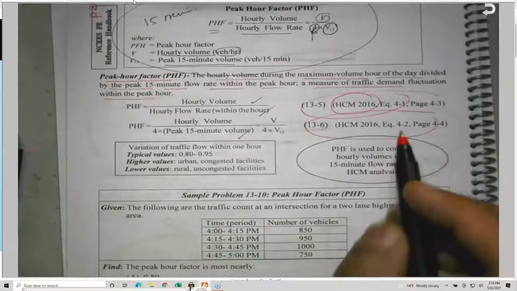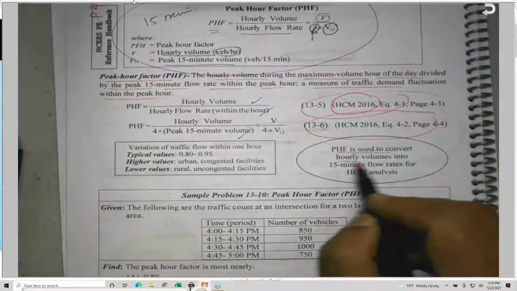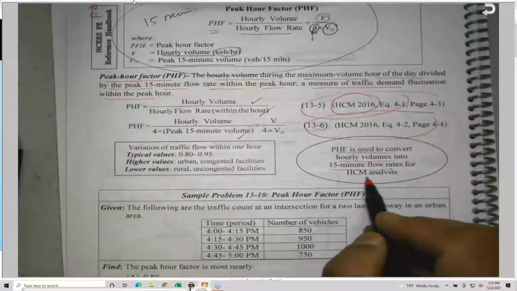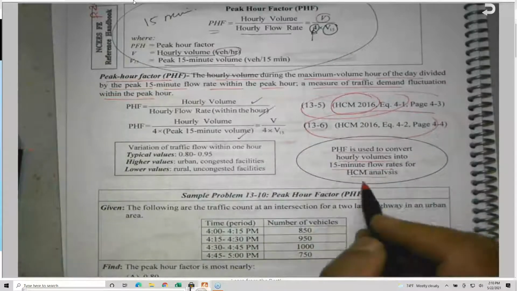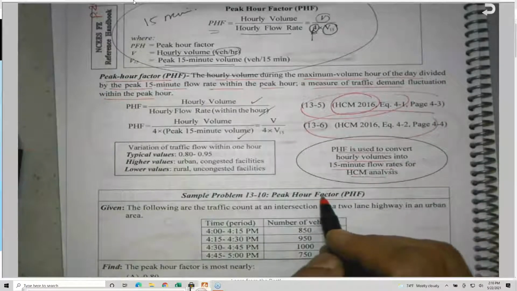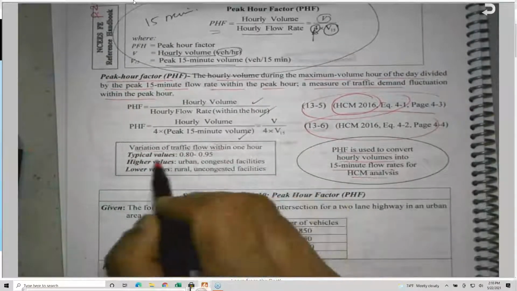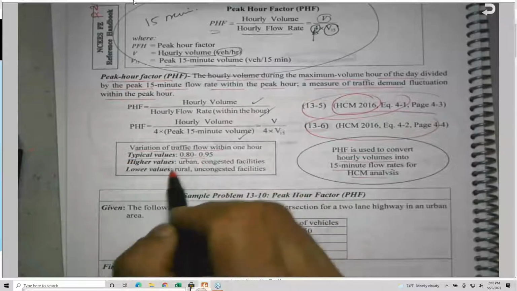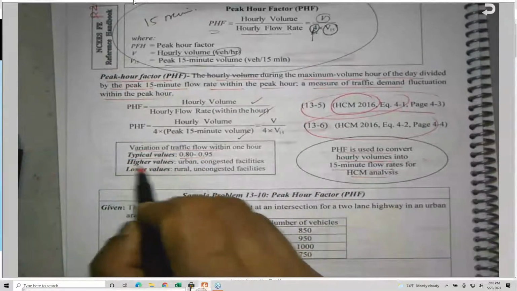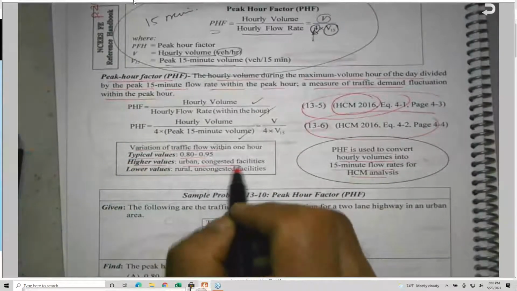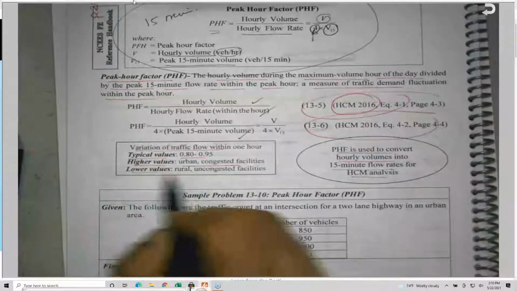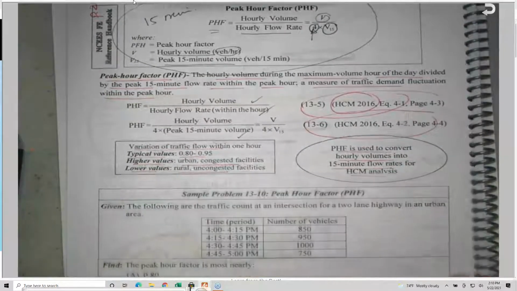The peak hour factor is used to convert the hourly volume into a 15-minute flow rate for the HCM, the Highway Capacity Manual. Typical values are between 0.8 and 0.95, with higher values in urban and congested facilities and lower values, obviously, for rural and uncongested facilities.